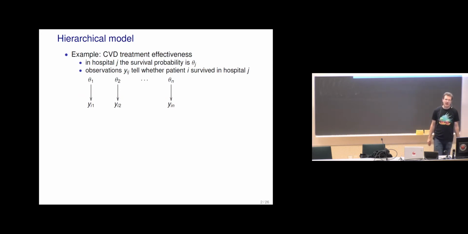If you think about an example where we have, in this case, cardiovascular disease treatment effectiveness in different hospitals. We could assume that in different hospitals there are different people working there, different surgeons. There might be slightly different practices. There might be differences in how clean the operation rooms are and so on, which might then affect the survival probabilities.